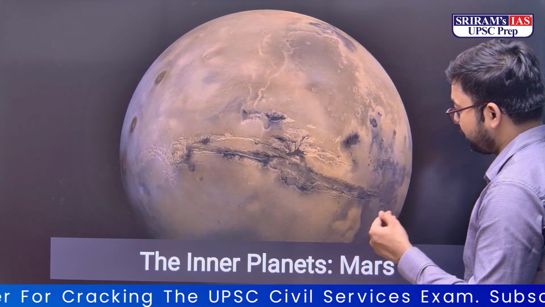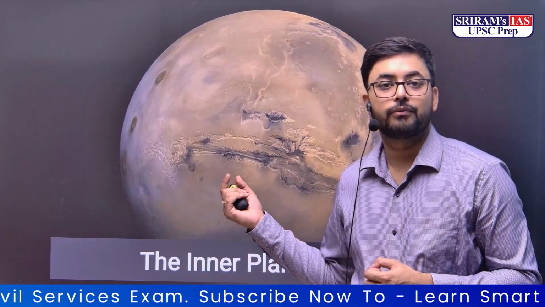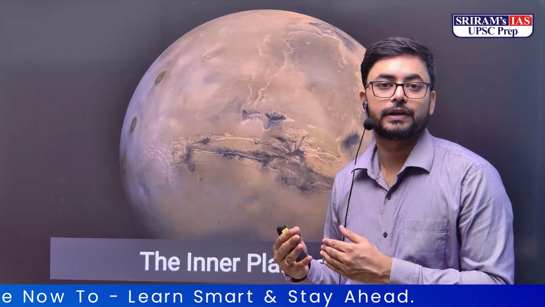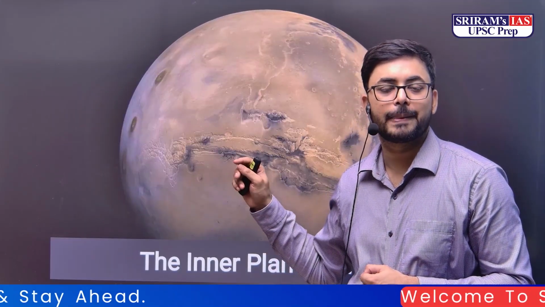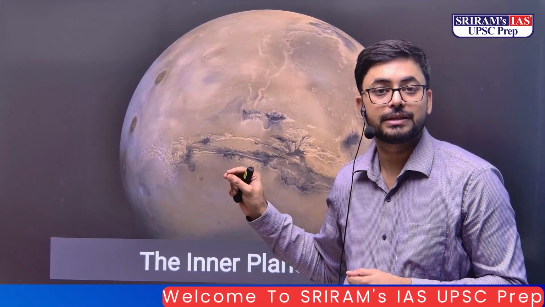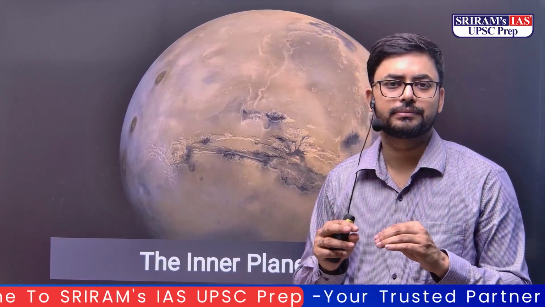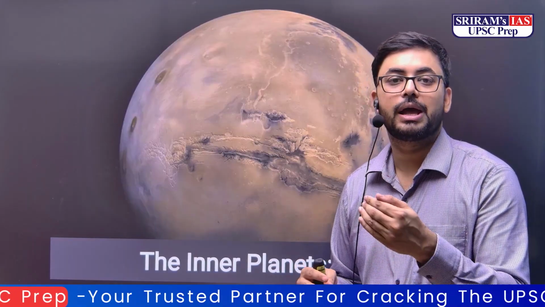The next planet, which is fourth in line, is Mars. This is the planet which is the most suitable for what? Existence of life, because now we have enough evidence to know that there are volcanoes here, and there are dried up rivers inside Mars, and temperature and pressure conditions are also almost nearby our Earth. It means that it can support life.